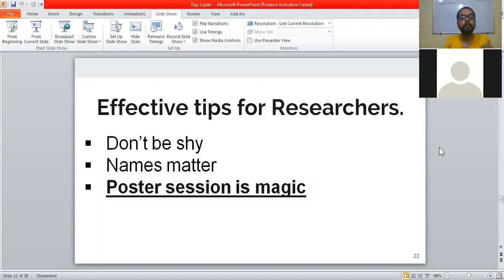It not only improves the visibility of your work, but also gives your work a chance to be exposed to others. They can analyze your work. They can tell you, okay, this can also be improved, or this work can also be done in this way. And this will ultimately help you improve the kind of work that you are doing and the things in your work.